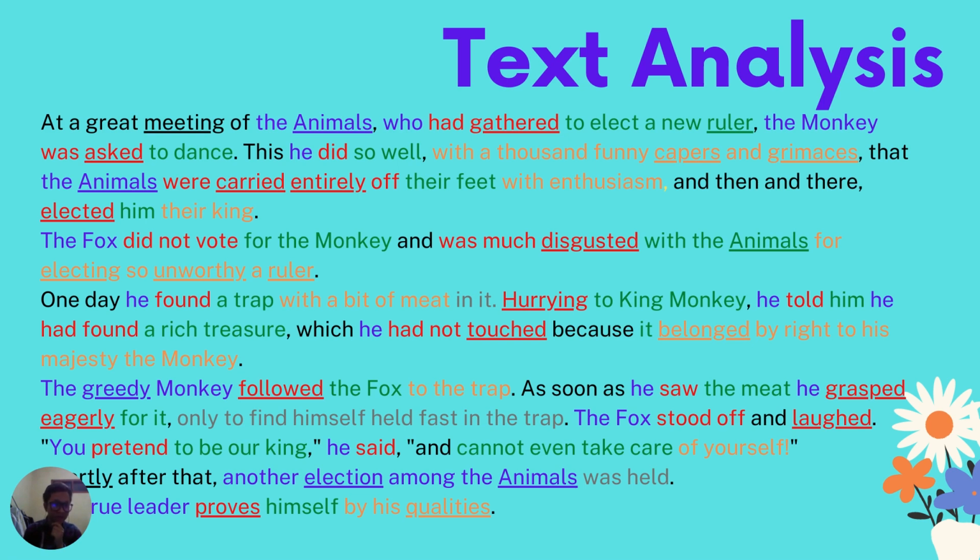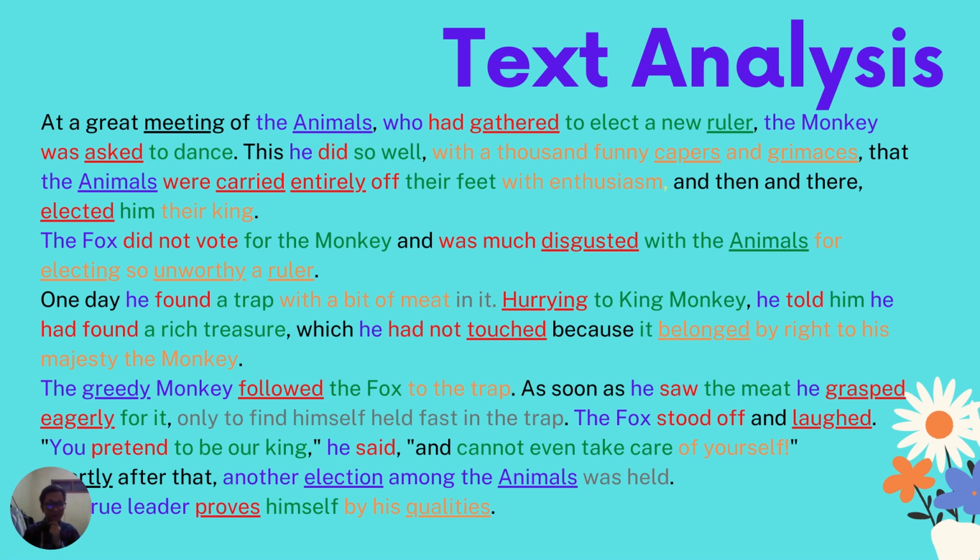And then animals, such as before, carried is carry plus ed. Ed as a suffix, and entirely, entire is the morpheme, and ly as a suffix. And then elected is elect plus ed.